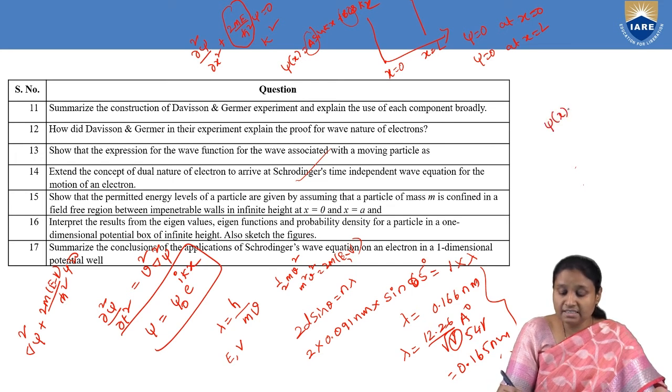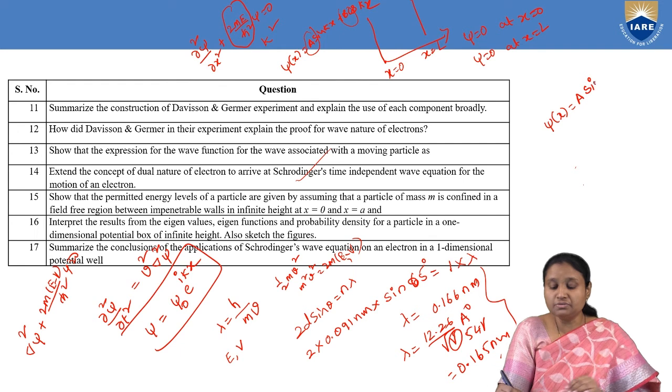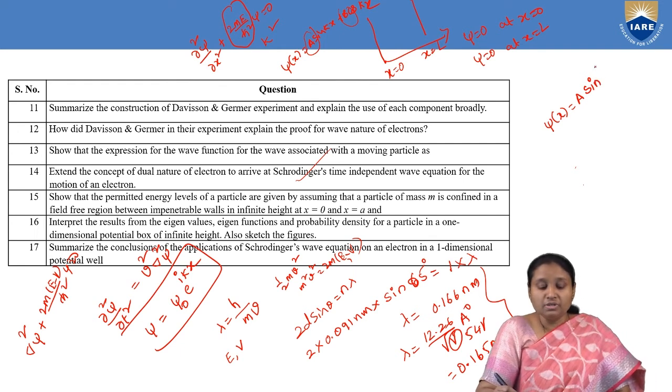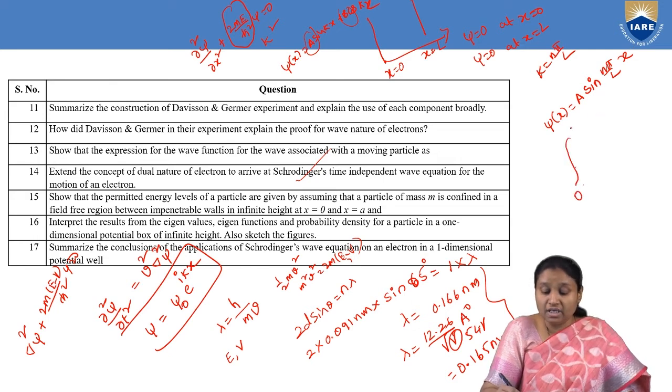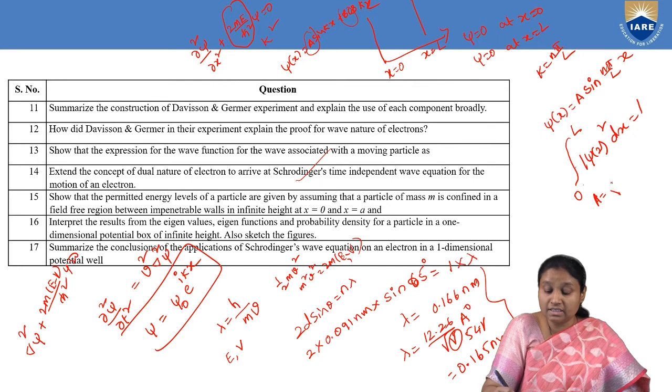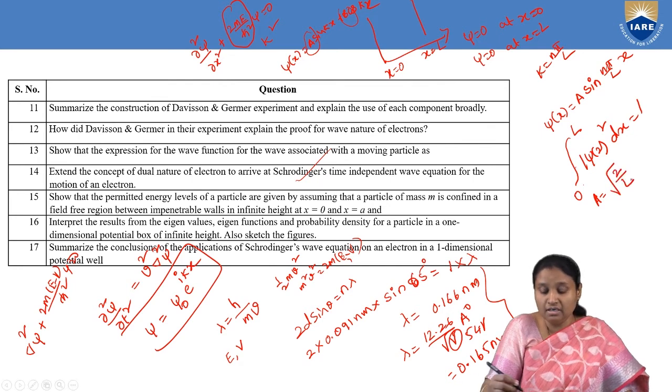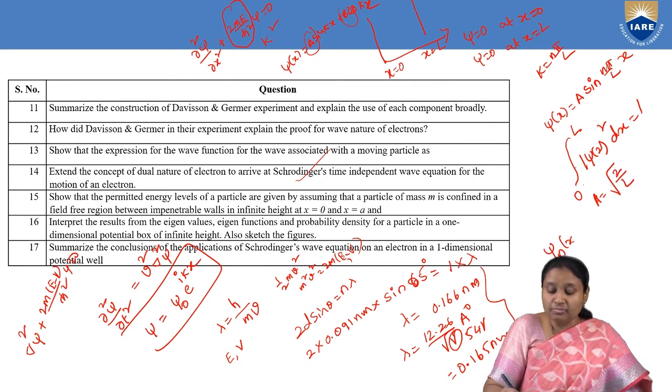Then psi of x is A sin kx, and when we substitute the second boundary condition, what we observe is k comes out to be n pi by L. So it is A sin n pi by L x. Then we made use of the normalization condition, which is the integral from 0 to L of mod psi of x whole square dx, which has to be equal to 1. After simplification, we got our constant A as square root of 2 by L. So finally our wave function becomes square root of 2 by L sin n pi by L x.